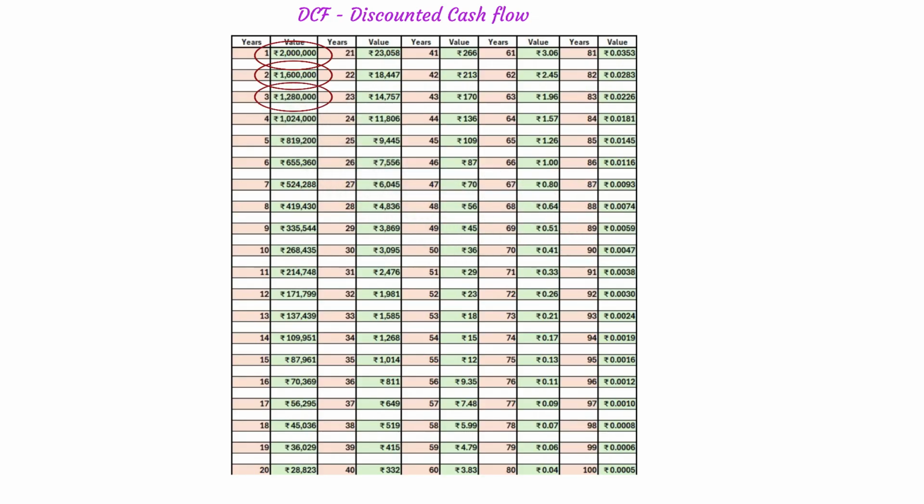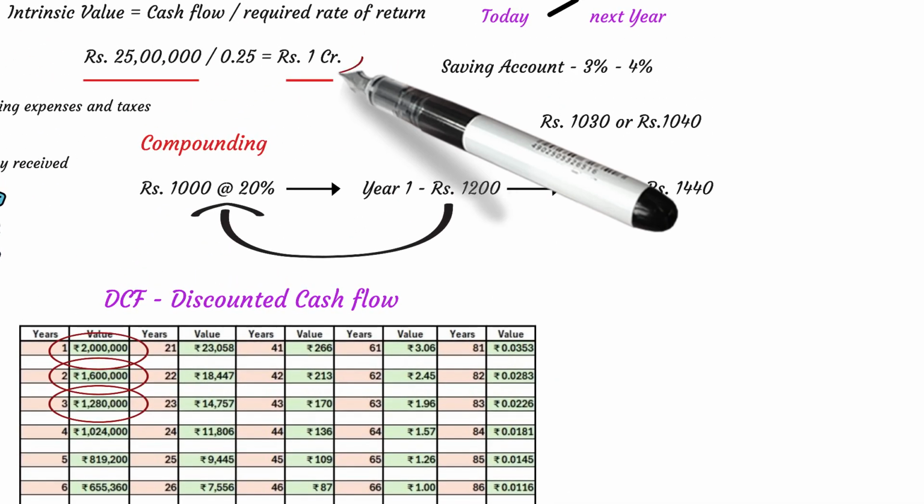So the current intrinsic value of all the 25 lakh rupees that will be received year on year in the future will be lesser and lesser. Even if the cafe continues to generate 25 lakh rupees of profit every year for the next 100 years, each profit will be worth lesser in today's terms. Over a long term, the value of the future cash flow decreases but doesn't become zero. And the fun fact, if you add up all the discounted values of these future profits, we will arrive at the same number we calculated earlier, 1 crore.